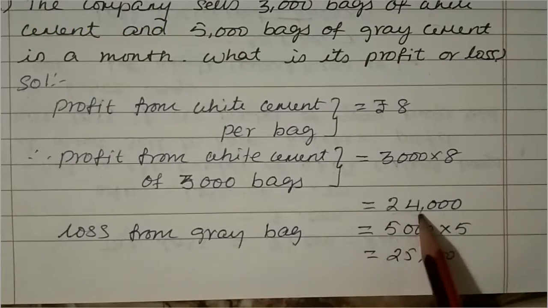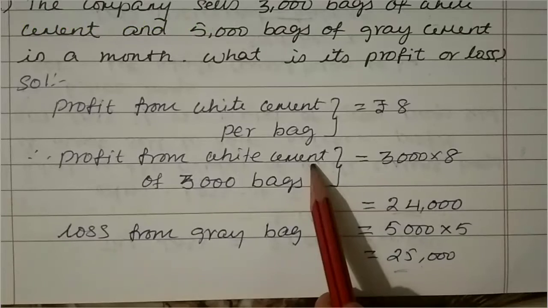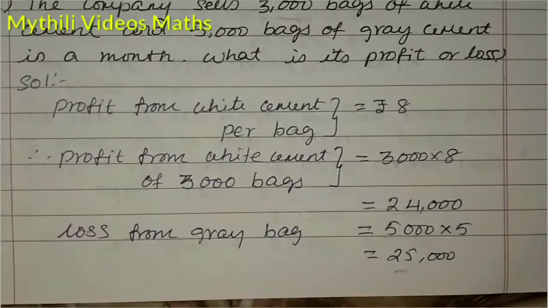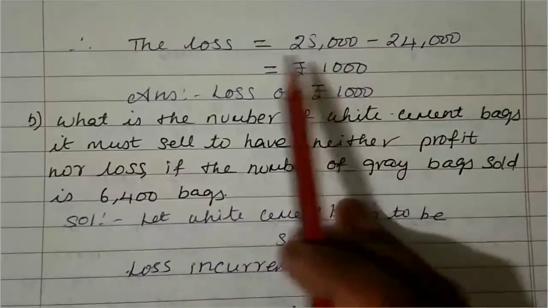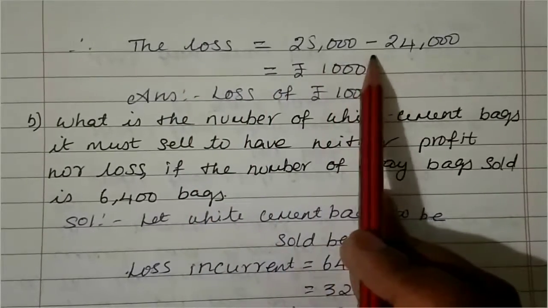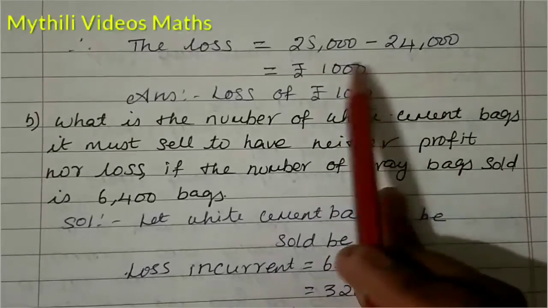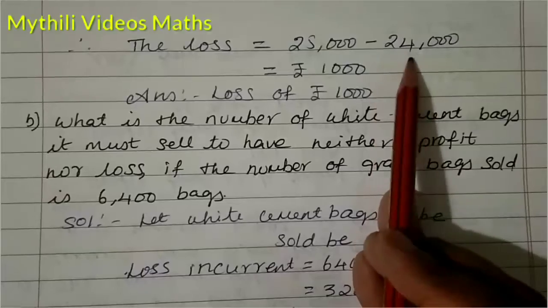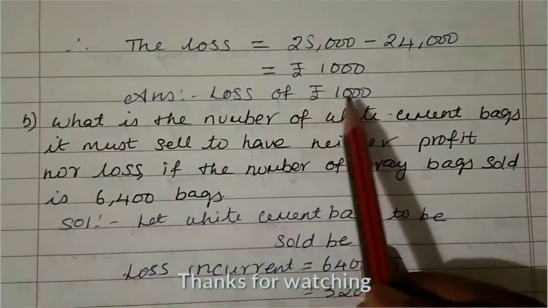So this is the profit of white cement bags, and this is the loss of grey bags. So finally we have to subtract those values. So therefore it is a loss only. The loss equals 25,000 minus 24,000. When we subtract these two values, we get 1000 because both have different signs. So 25 minus 24 equals rupees 1000. So the answer is a loss of rupees 1000.